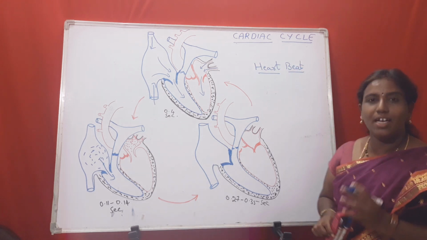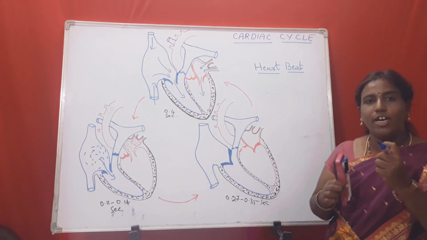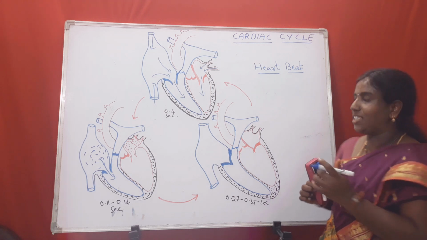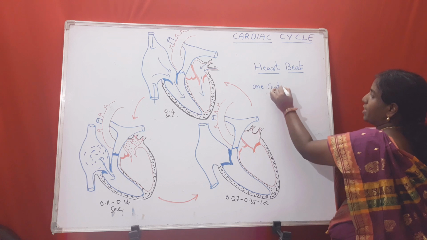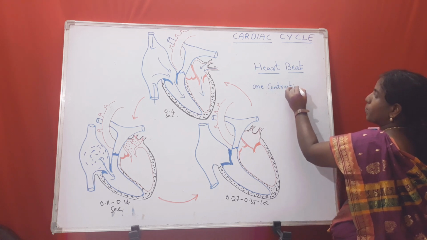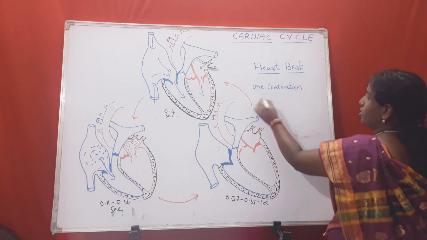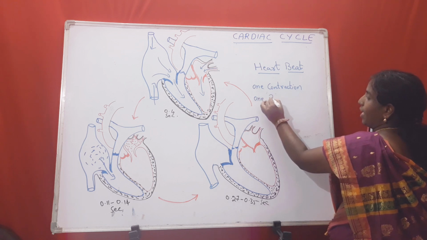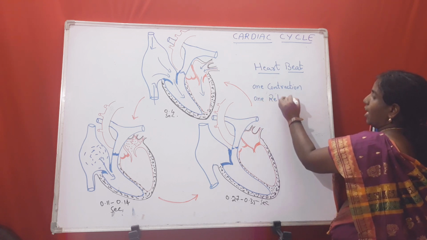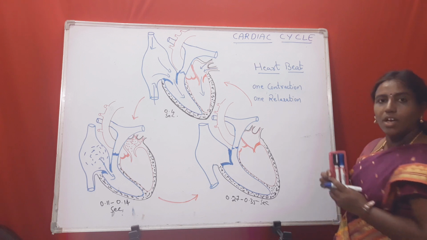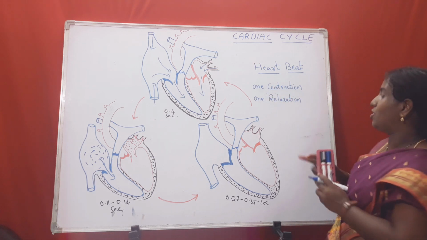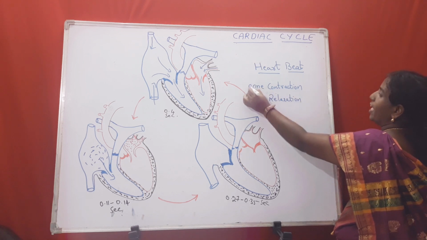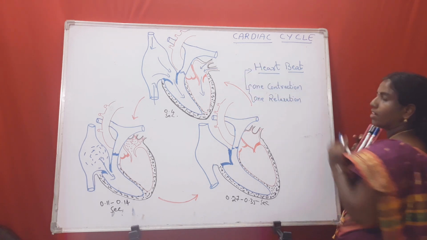What is heartbeat? One contraction and one relaxation of the heart is called heartbeat. One contraction and one relaxation of the heart, we call it a heartbeat.